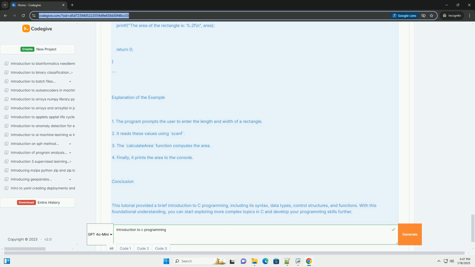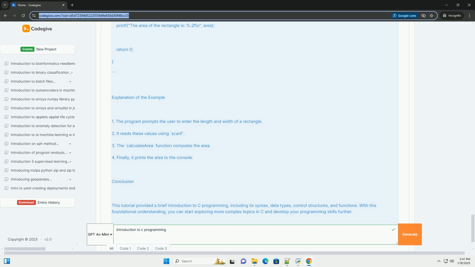Data types. C supports several basic data types. Int, integer type. Float, floating point type for decimal numbers. Double, double precision floating point type. Char, character type for single characters. Variables. Variables are used to store data. You must declare a variable before you can use it.